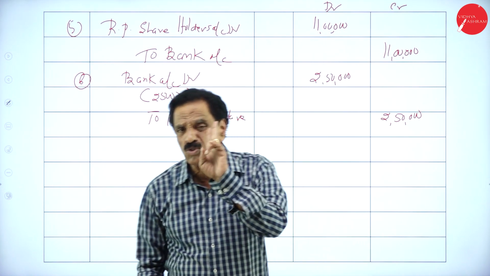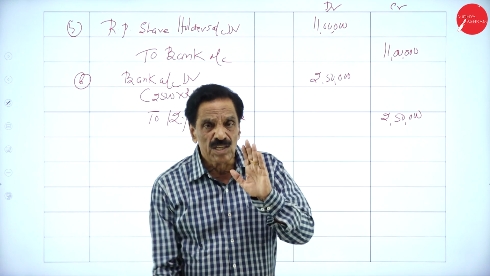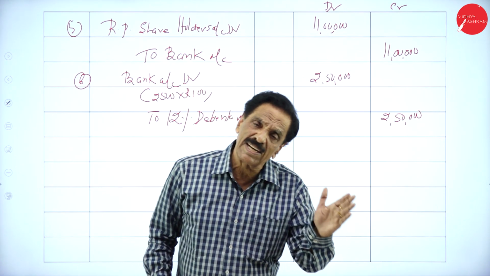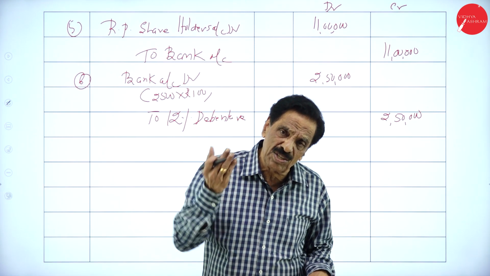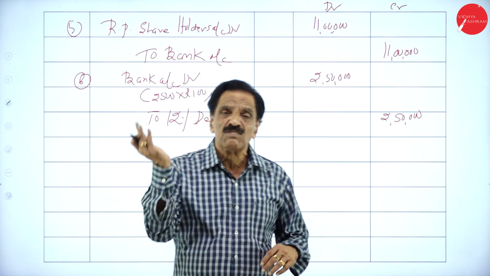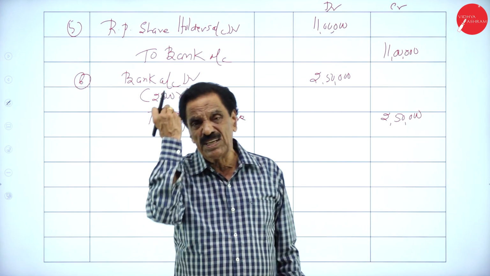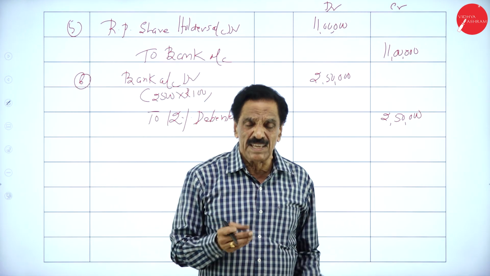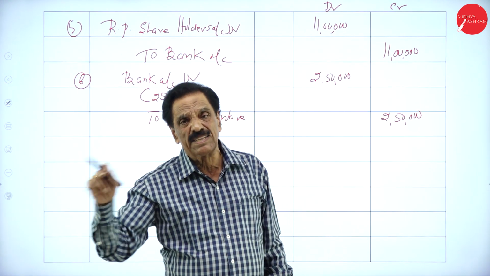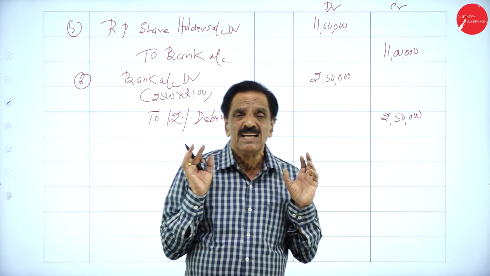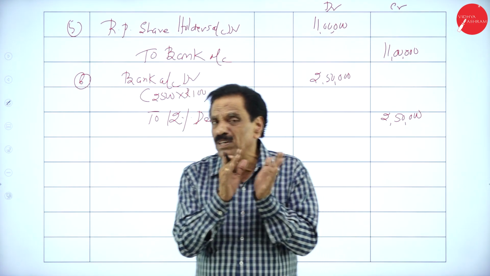I told you these 2 points are there in examination. What is the first point? Issue the share, and for the balance, create the CRR. Or create the CRR, and for the balance, issue the share. Here we have issued the share, and for the balance, you create the CRR. You got already 10 lakh. So sufficient profit and loss account balance is there. We took 3 lakh by issuing the share, 7 lakh by taking from profit and loss, so it becomes 10 lakh. So we have solved 2 problems now. I think both the problems are one and the same.